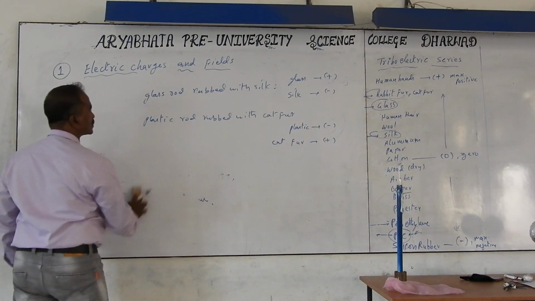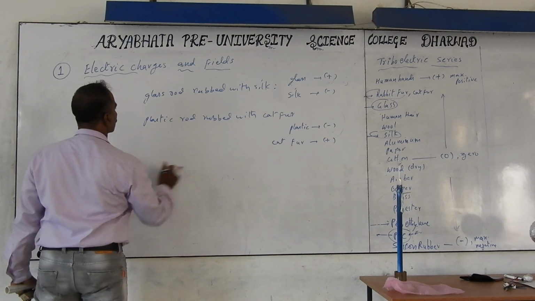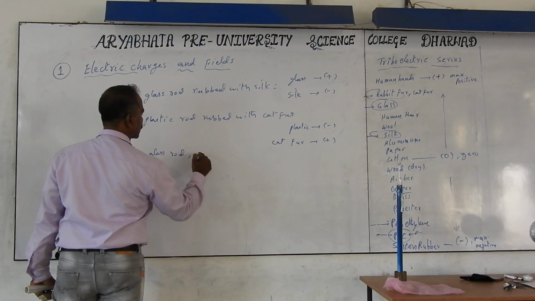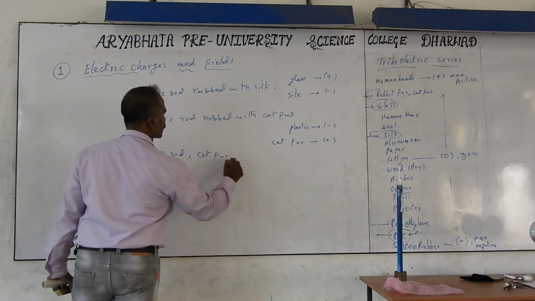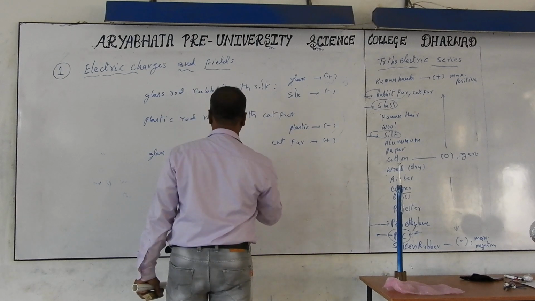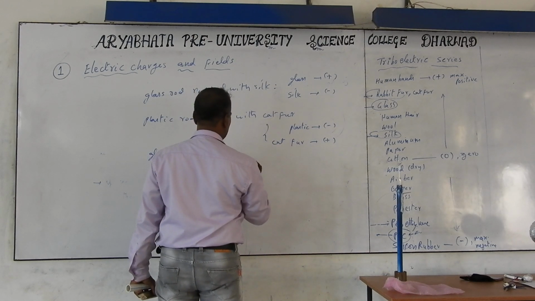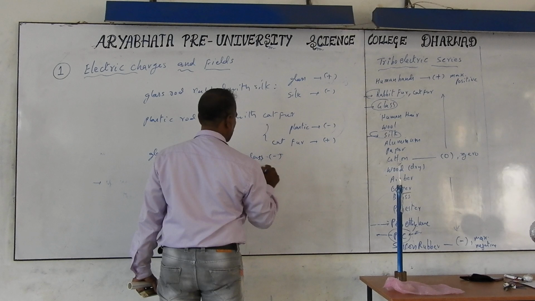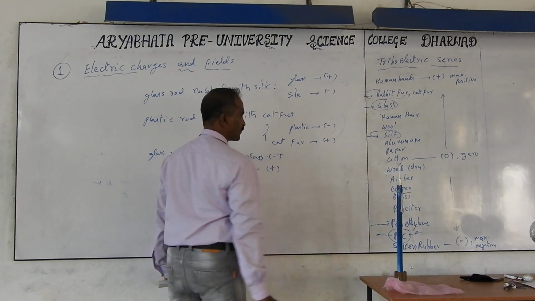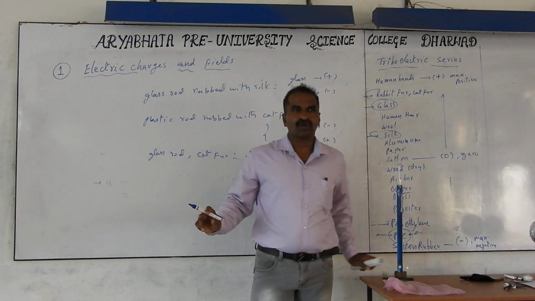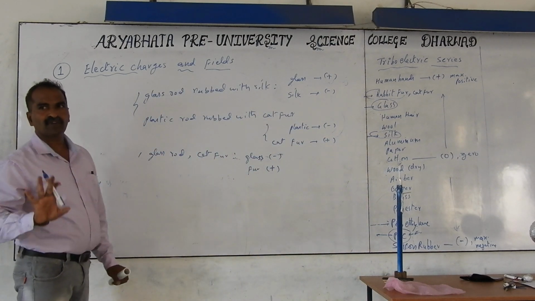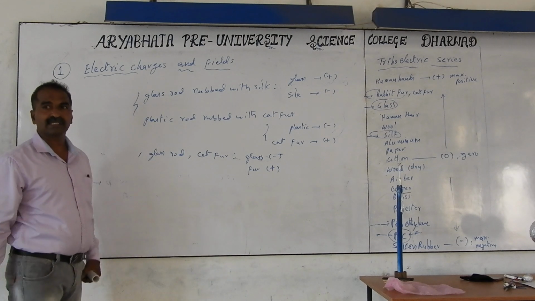Similarly, we take glass rod and also cat fur or rabbit fur. In this case, glass gets negative charge similar to plastic, and fur gets a positive charge. Only these two examples you have to know about the triboelectric series, and the name triboelectricity is also not necessary to know. For PU purpose it is not required, but for other general examination purposes it is required.